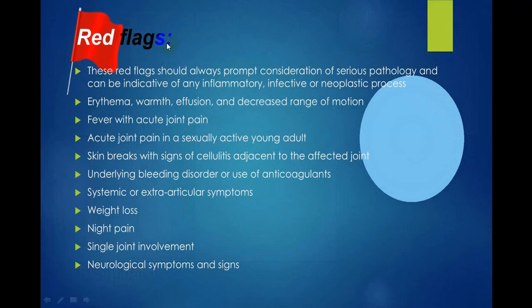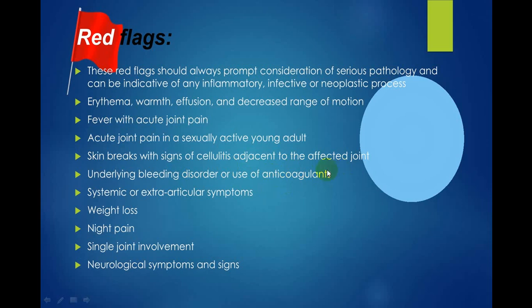There are some red flag signs when you are examining, and if the person has some findings, it is very much in favor of those particular etiologies. Look for signs of inflammation: erythema, warmth, swelling, decreased range of movement and local tenderness. If there is a fever with acute joint pain, it is more in favor of pyogenic. Acute joint pain in sexually active young adults, gonococcal. Skin breaks with signs of cellulitis, again pyogenic.